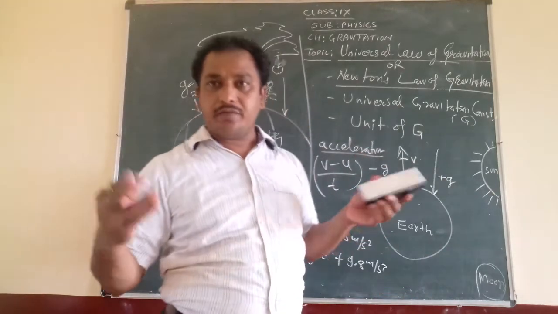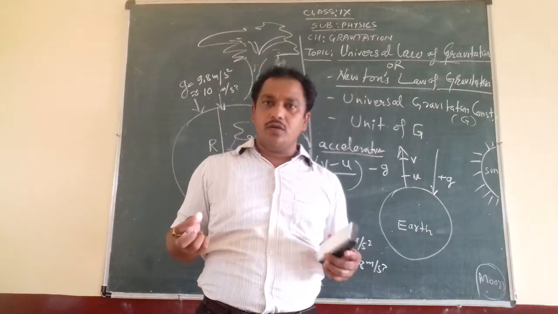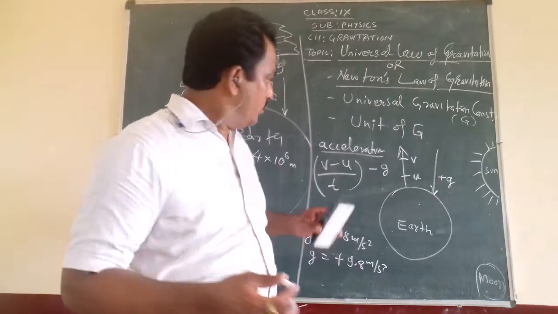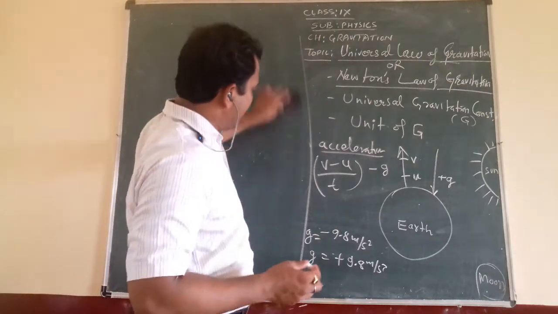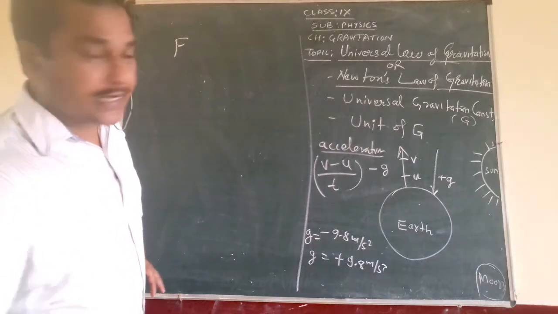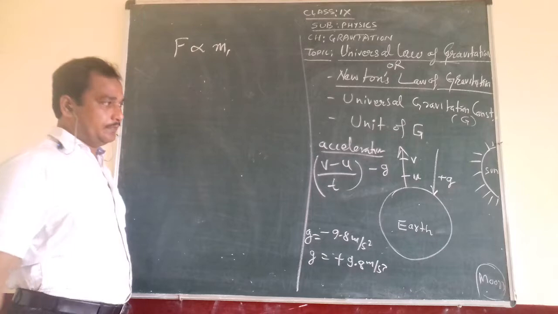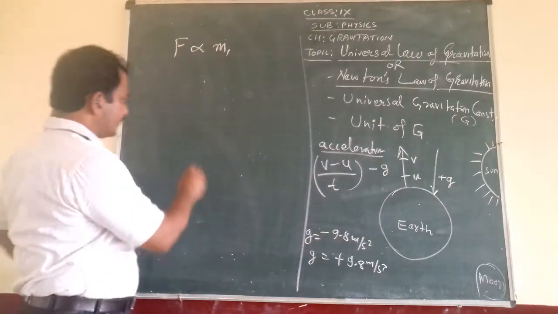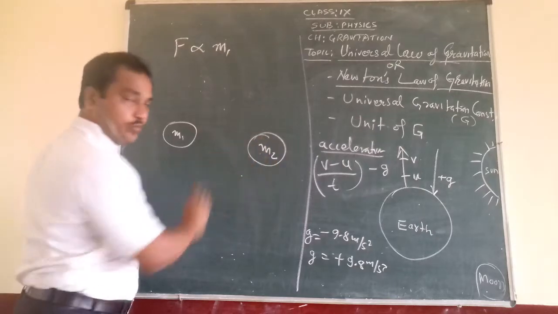Similarly, every planet, satellite and object, small or big, pulls each other with a force of attraction. So the general formula: this force of attraction F is directly proportional to the mass of the first object. Like this is the first object M1, and this is another object M2.